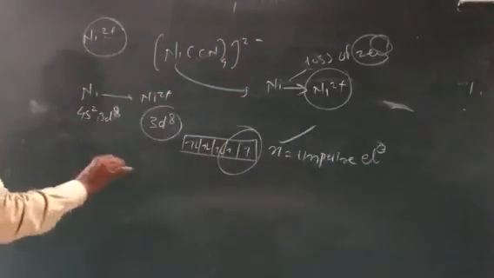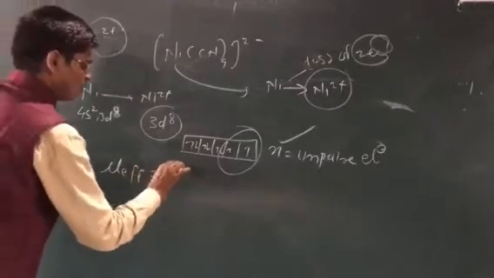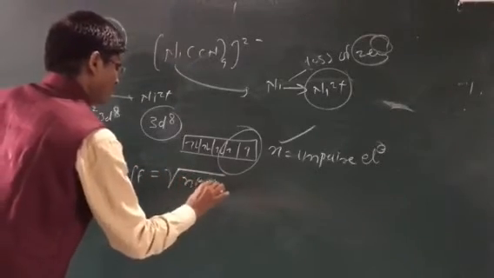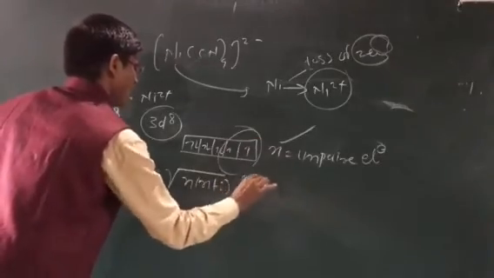तो यहाँ पे मैग्नेटिक प्रॉपर्टी उन्होंने कैलकुलेट की, mu effective equal to under root of n into n plus 2. This is the formula for magnetic moment.